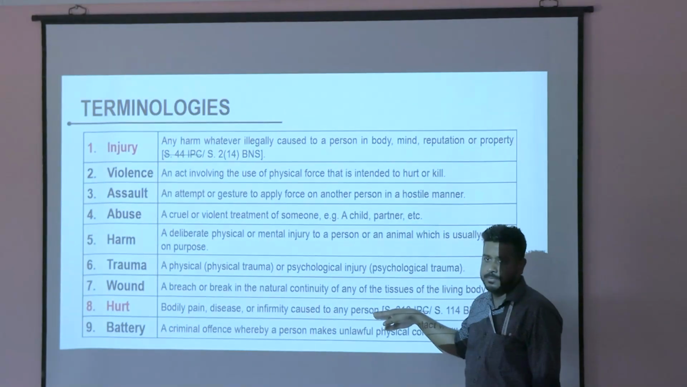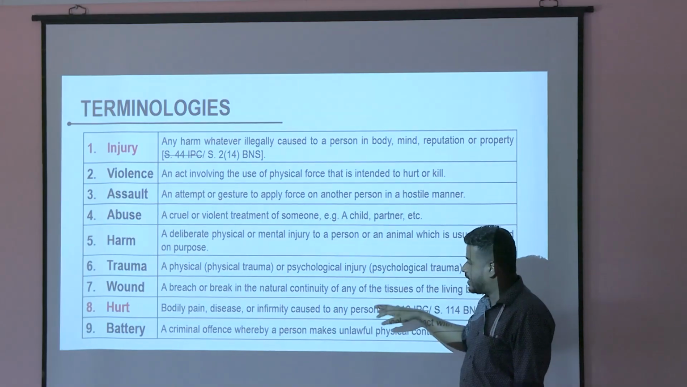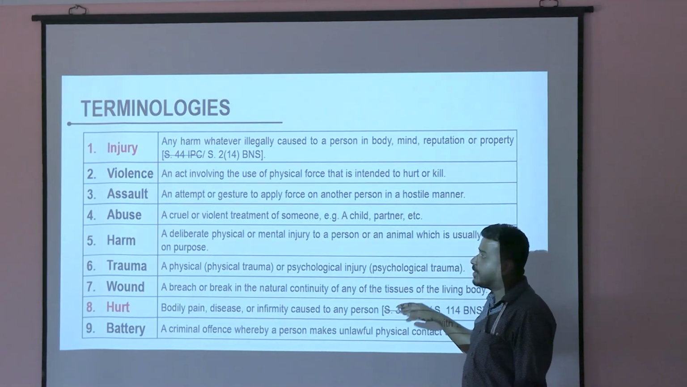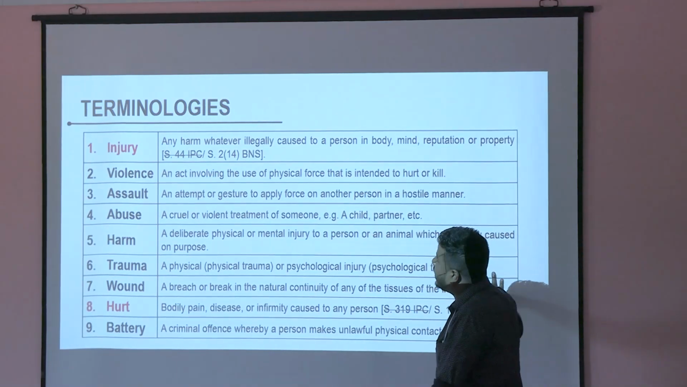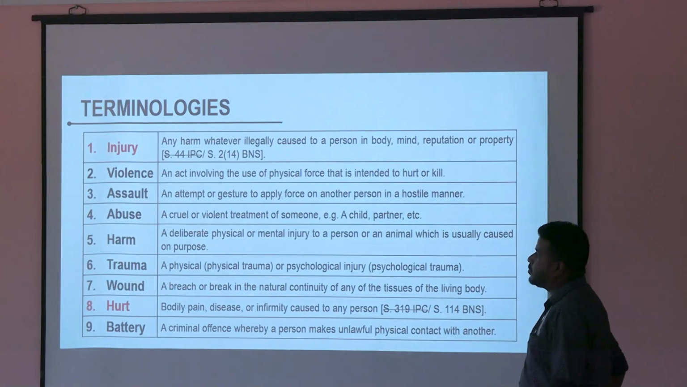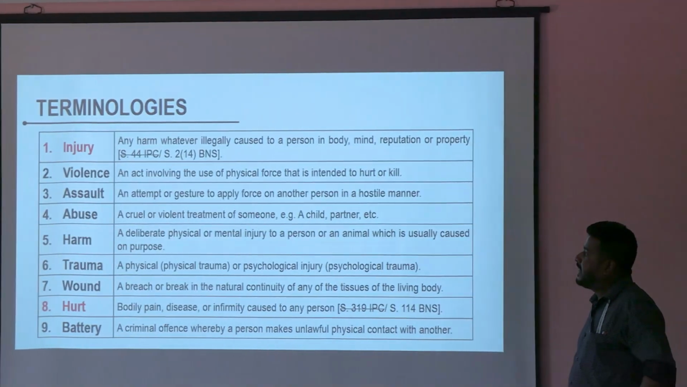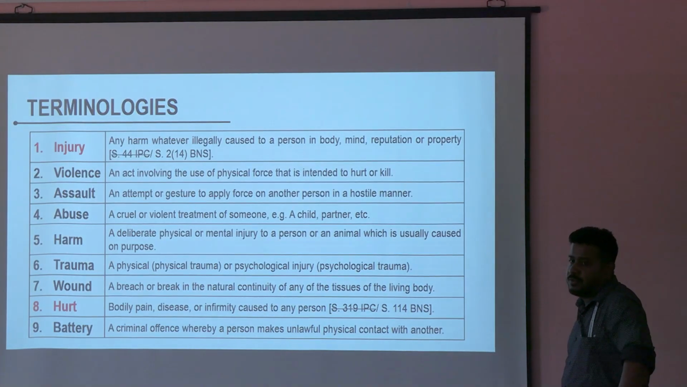Injury and hurt. Okay. Whatever books you are following, that definition will be the same in all the books, because this is defined in law. The definition of injury is any harm whatever illegally caused to a person in body, mind, reputation or property, defined in 44 IPC. Now you will not use IPC, you will use BNS: Section 2, subsection 14 of BNS. Okay? So each word is important. You cannot change any word in this one.